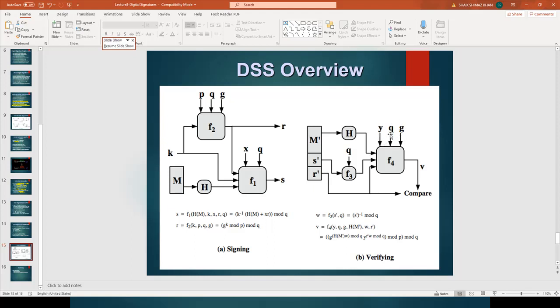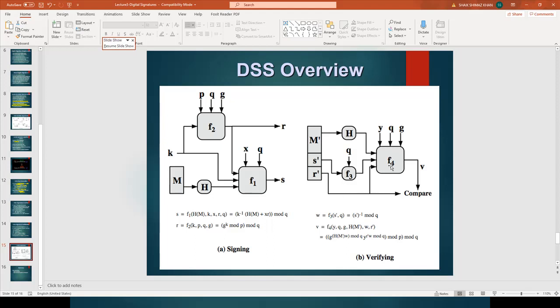They will go as input into the function F4. The hash value also goes as an input to the function, and S will go as an input to the F3 function, and Q also goes as an input. That would produce the output, and that output would go as the input into F4.